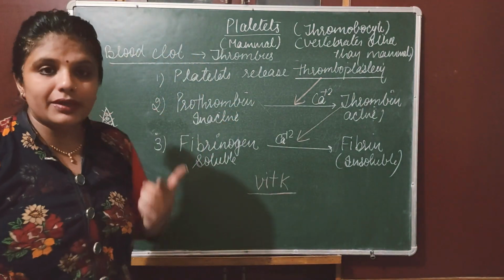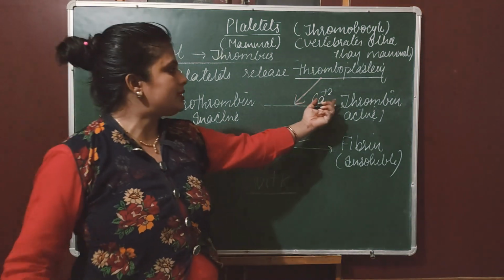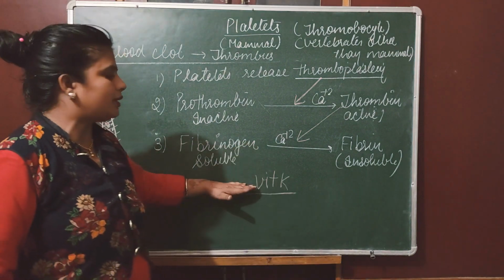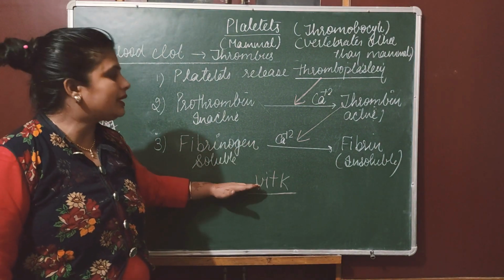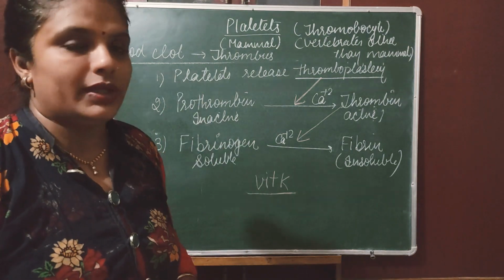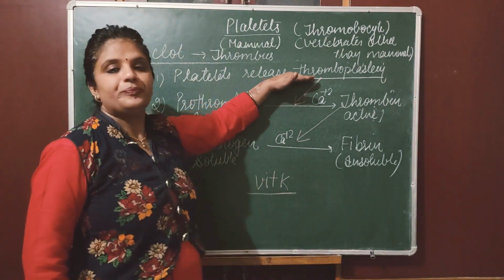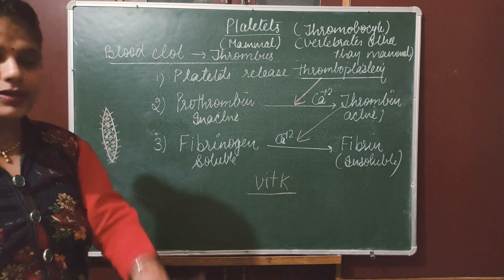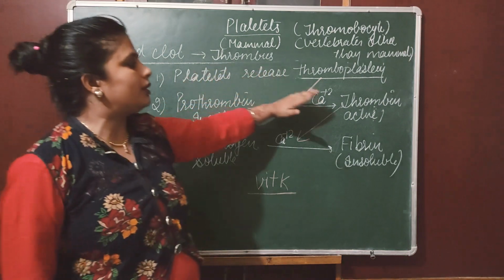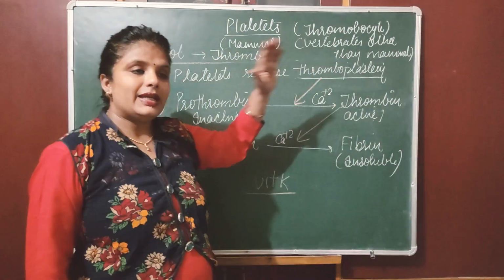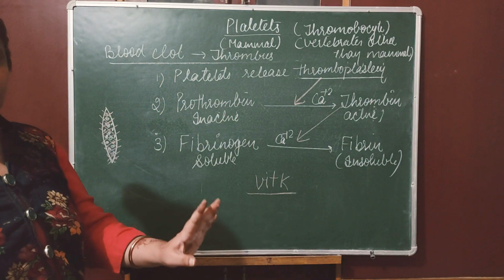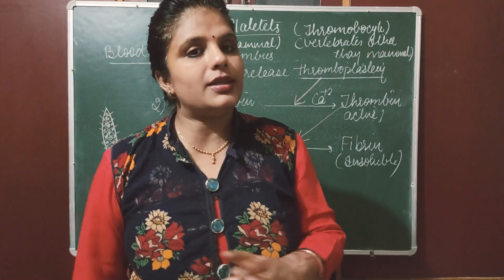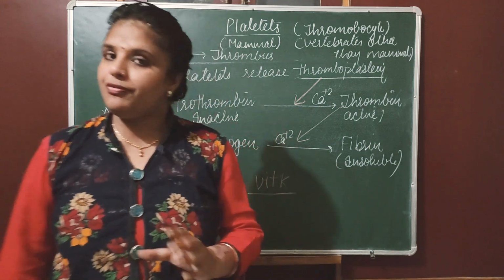Second, name the mineral which is required for blood clotting. That mineral is calcium ion. Third question: name the vitamin which is required for blood clotting. That is vitamin K. Vitamin K tries to stop the clotting at every step. First of all, it tries to stop the release of thromboplastin. But if thromboplastin is already released, it will try to stop the formation of thrombin. If thrombin is also formed, then it will definitely stop the formation of fibrin. So they try their best to stop the bleeding at the time of injury.